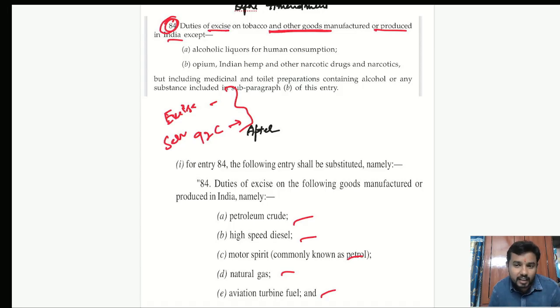But it was not done in that way. What was the reason they did not do it? Why did they altogether bring an article called Article 246A? Because the State List, Union List and Concurrent List were governed by Article 246. If they had kept the taxing power of goods and services in the Concurrent List under Article 246, there would be no need of making Article 246A. But still, why did the government or the Parliament go with bringing Article 246A instead of keeping it in the Concurrent List? The reason is basic structure.